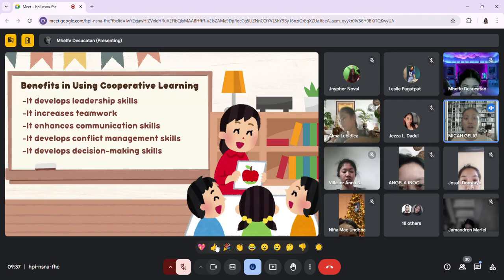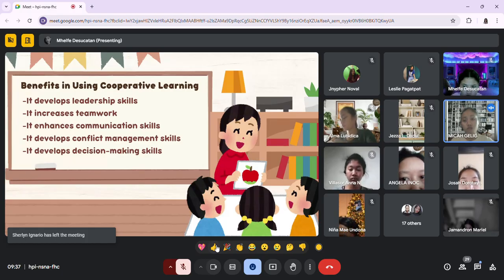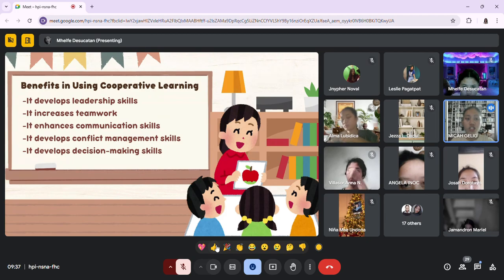It's about valuing each other's input, supporting peers, and working towards collective success. These are critical skills they can carry into future work environments where cooperation and collaboration are often essential.